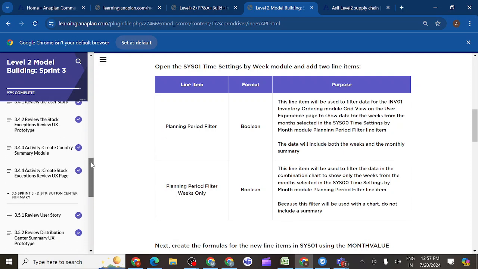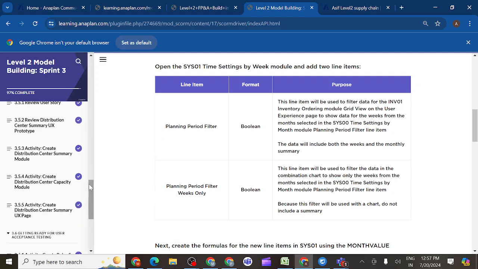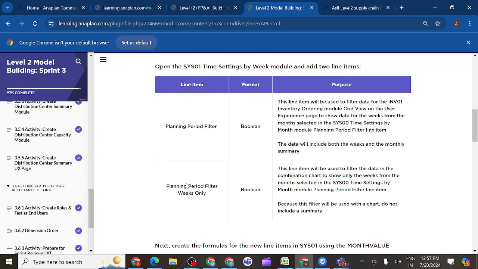Try to close most of the activities tomorrow. If anything is left, we can complete this sprint on Monday. But try to complete all these activities that we have covered so far, and tomorrow we'll discuss the remaining topics. And I have requested everyone to complete this.